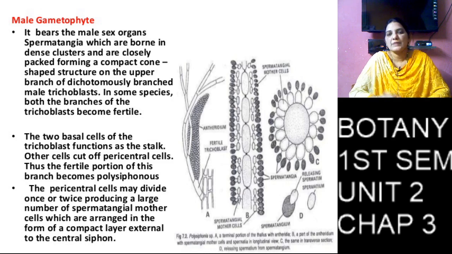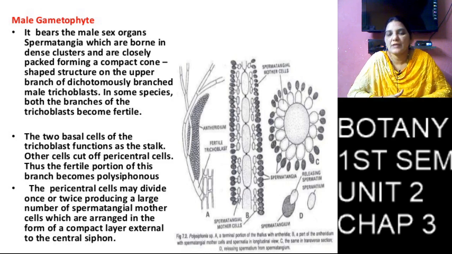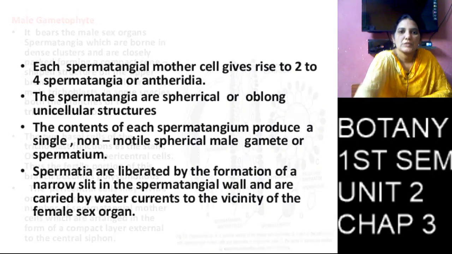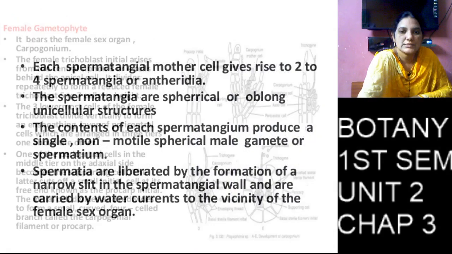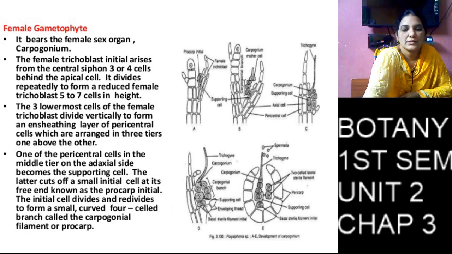Each spermatangium produces one single spermatium, that is nothing but a male gamete. On complete formation of spermatia, they separate from the thallus, enter into the water, and move to the female sex organ with the help of air force and water force.